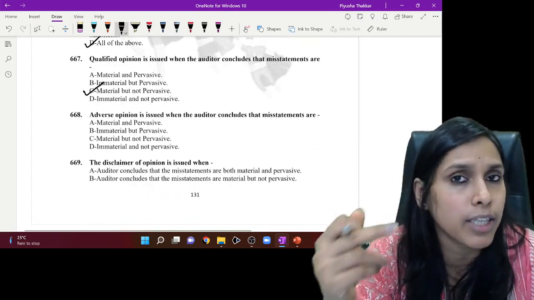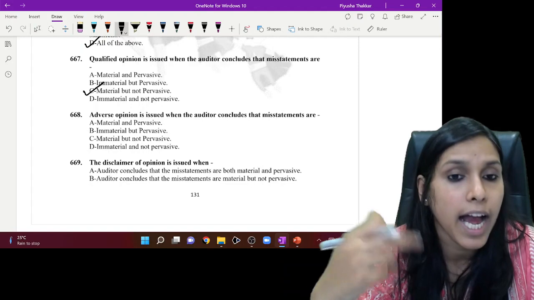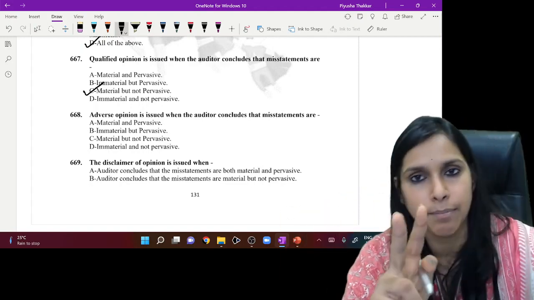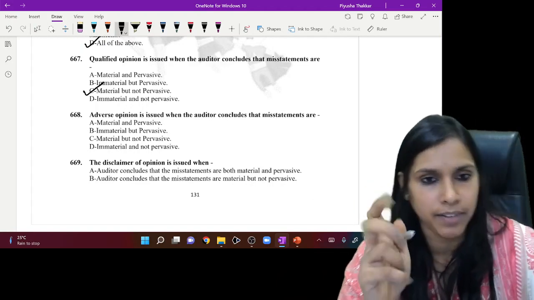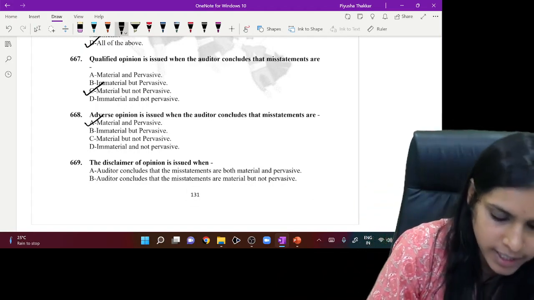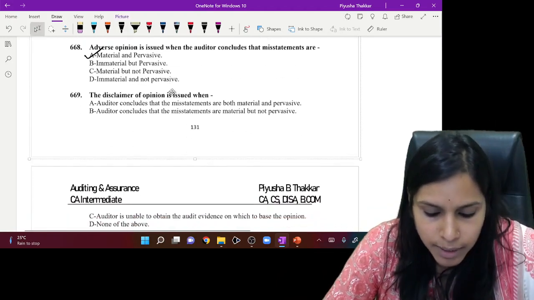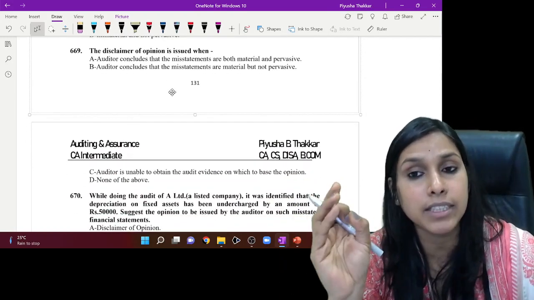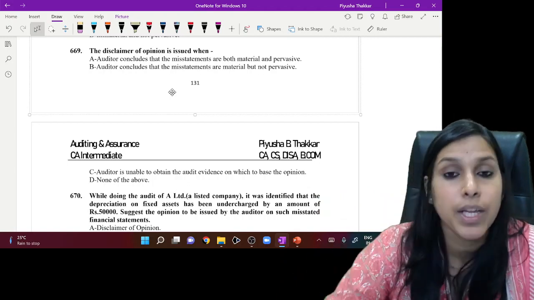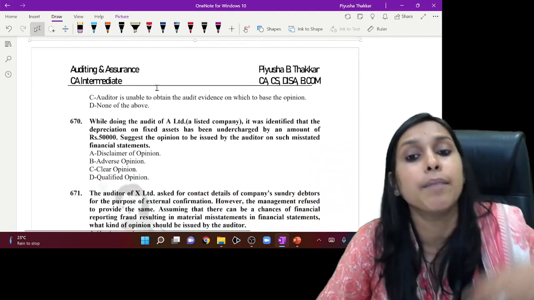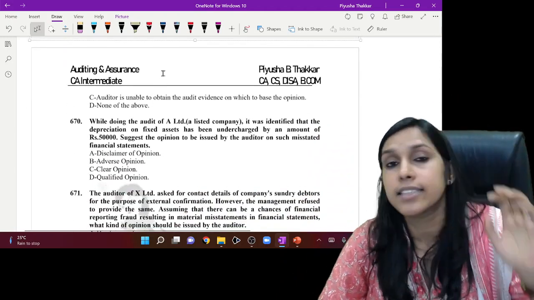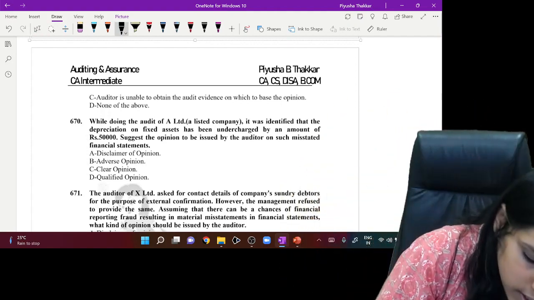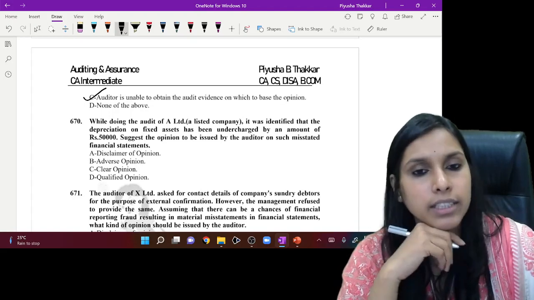Adverse opinion. Tell me, when is adverse opinion issued? Adverse opinion is issued when the effects are material and pervasive. So option A is the correct answer. Now tell me, when is disclaimer of opinion issued? When the auditor concludes that the misstatements are material and pervasive, material but not pervasive, or is unable to obtain audit evidence. Disclaimer of opinion is given when we do not have anything to report upon. So the auditor is unable to obtain audit evidence.